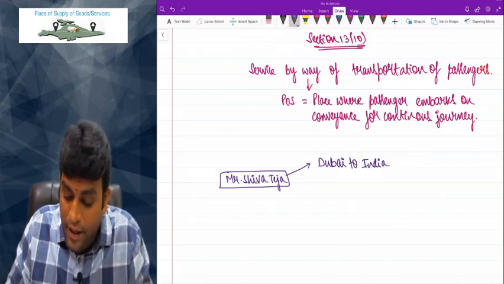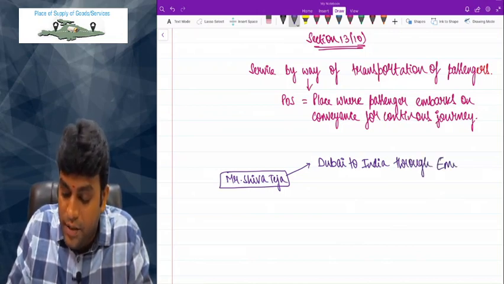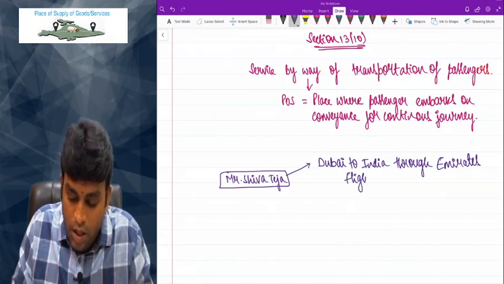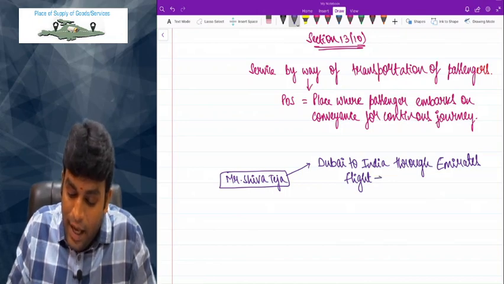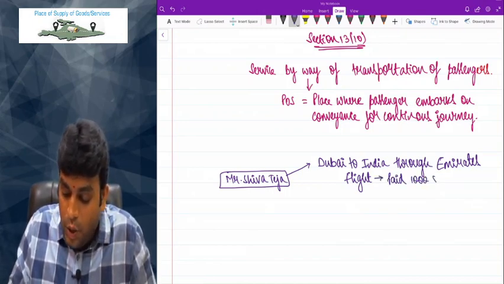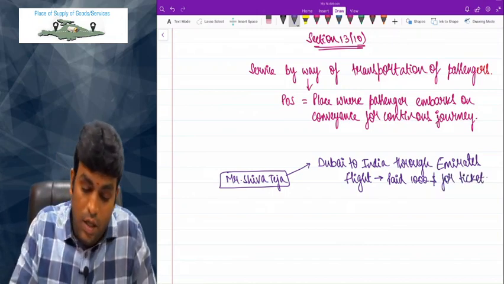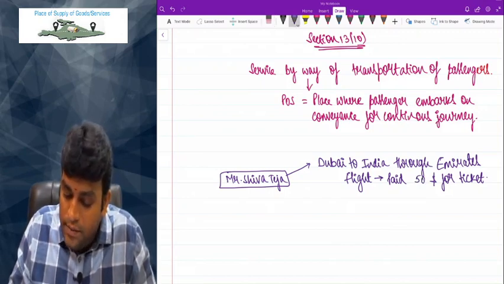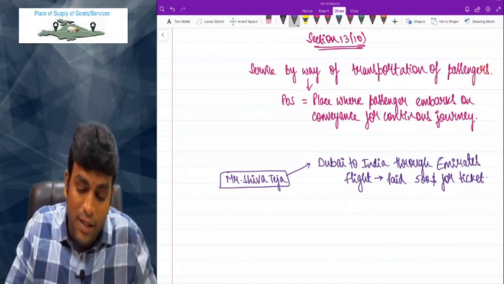I am traveling from Dubai to India through Emirates flight, and basically I paid $500 for the ticket. Now tell me guys, who is the supplier in this example?